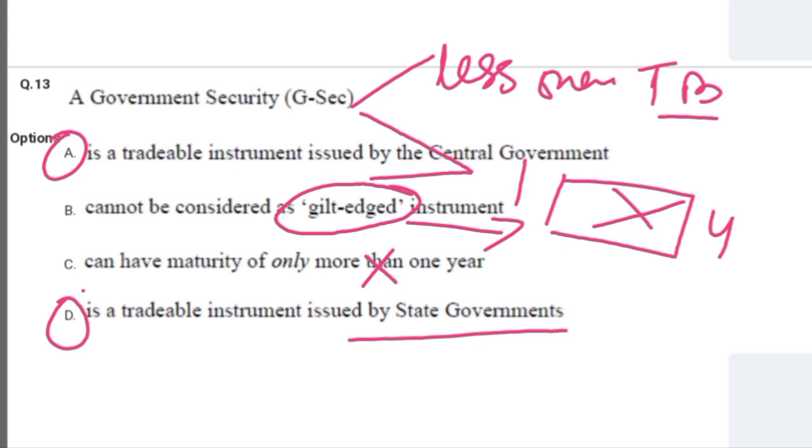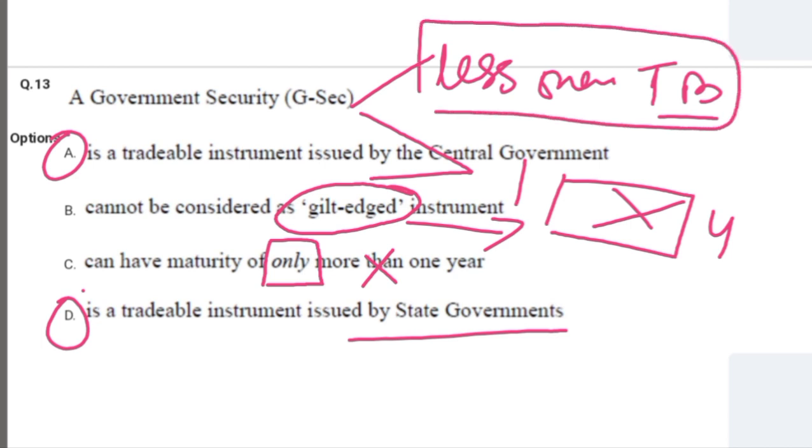So the correct options to this question are: a tradable instrument issued by central government, and a tradable instrument issued by state government. Second, C option was can have maturity of only more than 1 year. It is not only more than 1 year, it could have less than 1 year maturity period, and in that case we call them the treasury bills. If it has the maturity period between 1 year and 40 years, we call them government bonds. Okay.